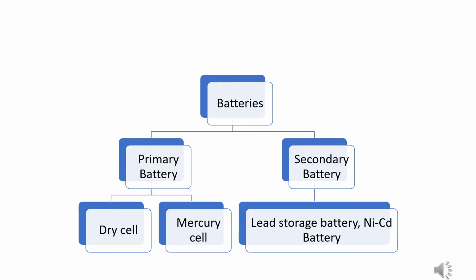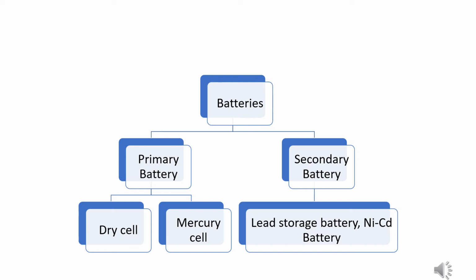Batteries are classified into two types: primary battery and secondary battery. The primary battery is again classified into types: dry cell, mercury cell, and the Daniell cell also comes under primary batteries. The second type is the secondary battery, under which we have the lead storage battery and the nickel cadmium battery. First of all, we study primary batteries.